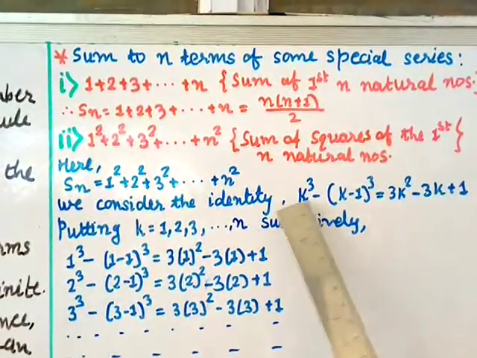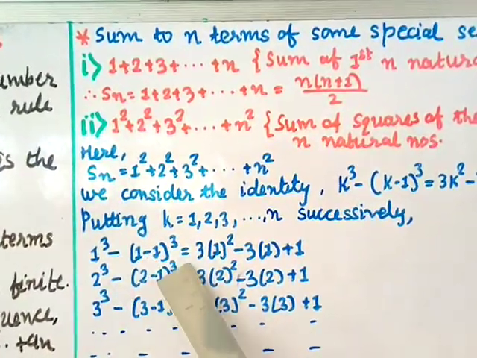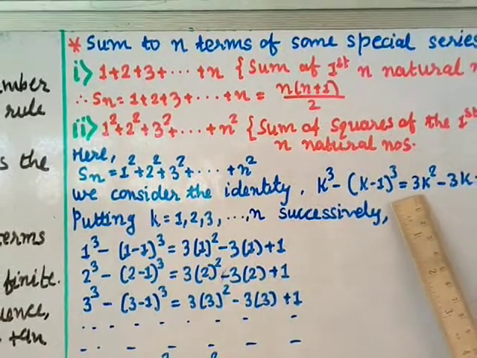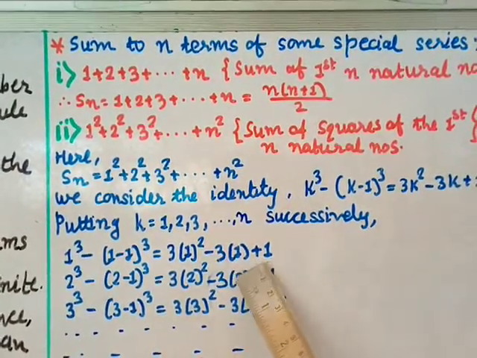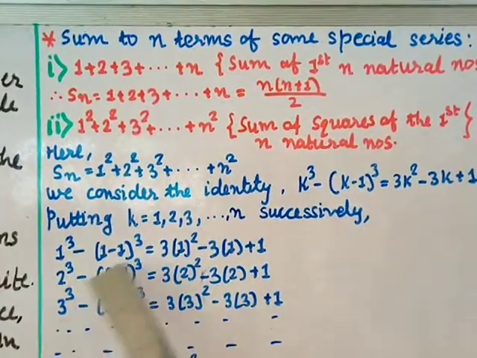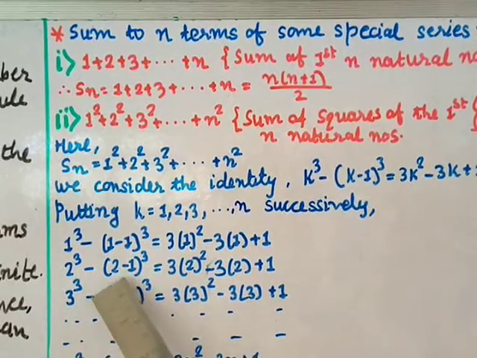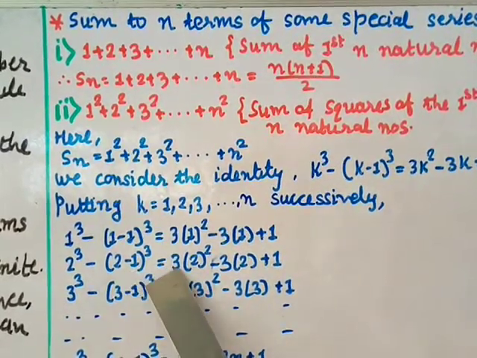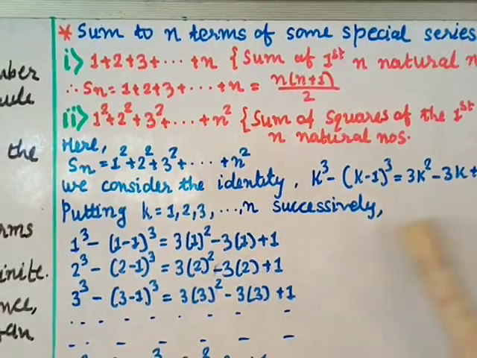Once you put 1, you get 1 cube minus 0 cube equal to 3 into 1 square minus 3 into 1 plus 1. Now put 2. So 2 cube minus (2 minus 1) cube, that is 1 cube, equal to 3 into 2 square minus 3 into 2 plus 1.